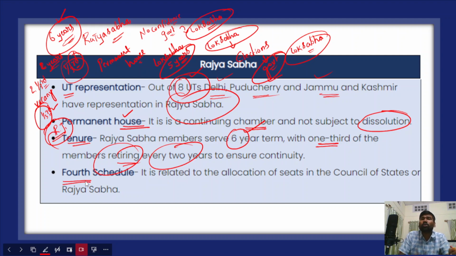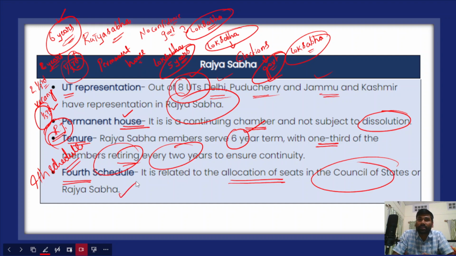The Indian Constitution's 4th schedule also talks about the allocation of seats in the Council of States to different states in the Rajya Sabha. Please understand, the 4th schedule was directly asked by UPSC in the prelims examination earlier: the 4th schedule deals with which of the following? Not just the 4th schedule, in fact UPSC asked about the 5th schedule, 6th schedule, and even the 10th schedule also. Therefore all these schedules are very important.